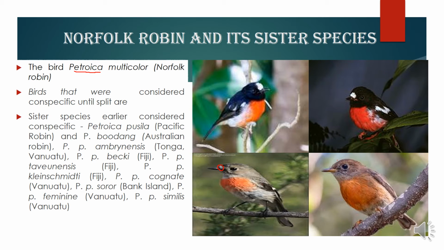So we see that all these male birds, though they belong to the Norfolk robin and its sister species, have different plumage color and different plumage pattern, and the females are so specific about the mate they breed with that they only breed with their own species, not the sister species.